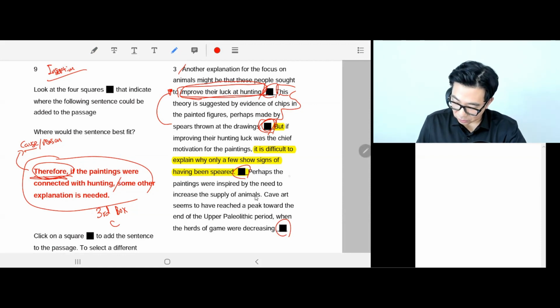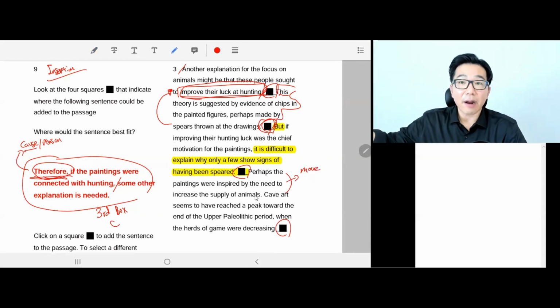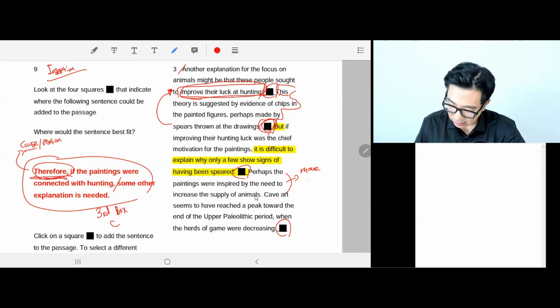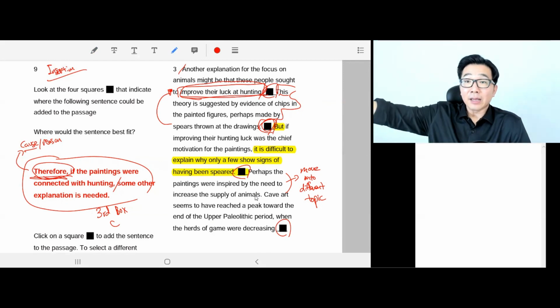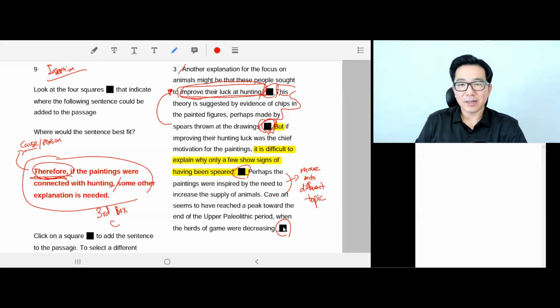We're talking about a different subject. We move on. It's almost like the next paragraph, isn't it? Not just the next sentence. Move on to a different topic. It's like the bus you're waiting for is leaving and you cannot catch it. So the fourth box cannot be the answer, because it's talking about a different topic altogether. This highlighted sentence cannot fit in after this sentence.